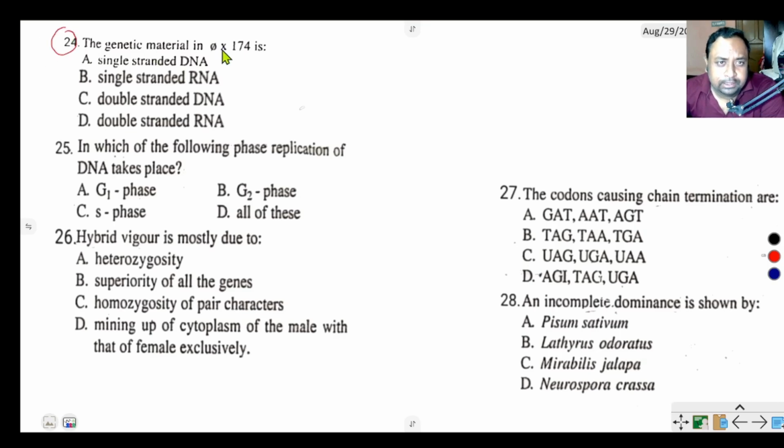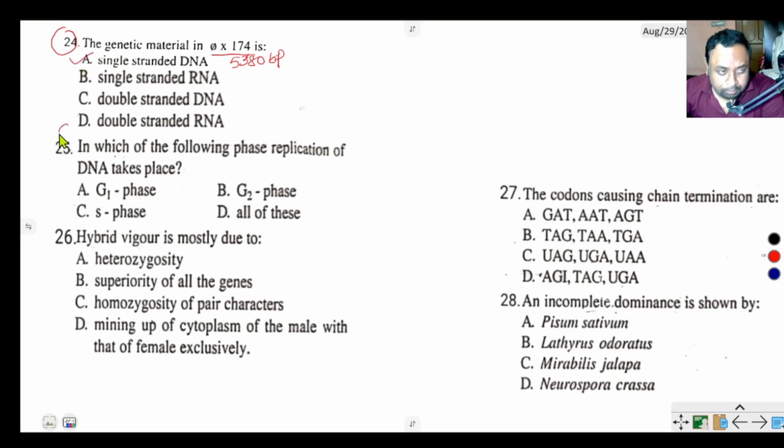The genetic material of phi X174 is single-stranded DNA, single-stranded RNA, double-stranded DNA or double-stranded RNA. Single-stranded DNA is the correct option. This DNA contains near about 5,386 base pairs, a 5,386 base long single-stranded DNA.